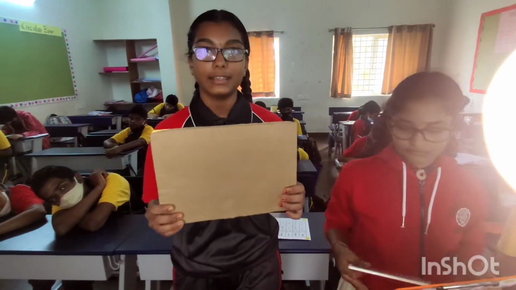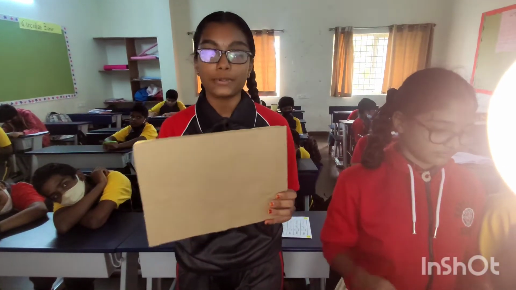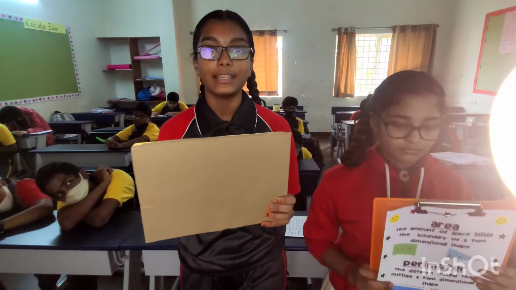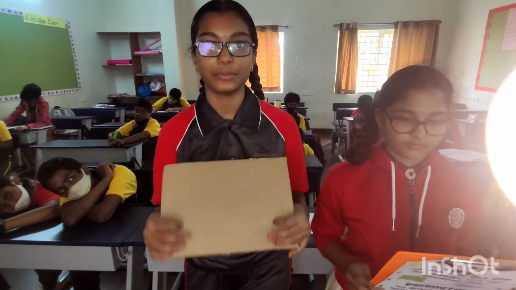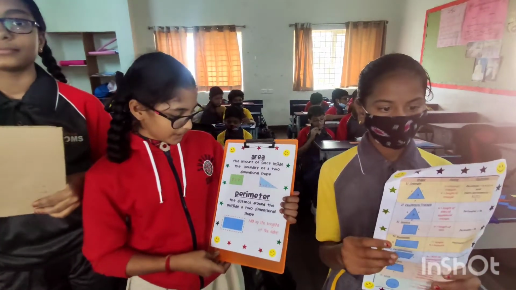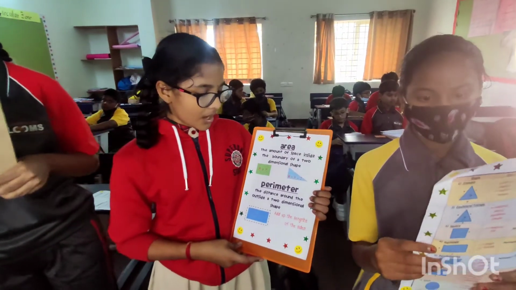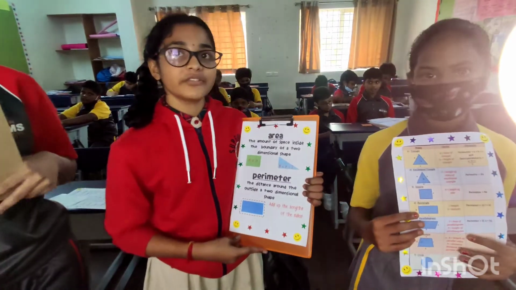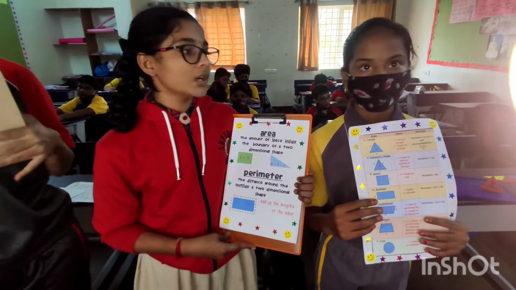This is a rectangle. This rectangle has opposite sides which are equal. The formula of a rectangle is length into breadth. What is a perimeter? The distance around the outside of a two-dimensional shape is called perimeter. Now my friend Geetika is going to say about perimeter.